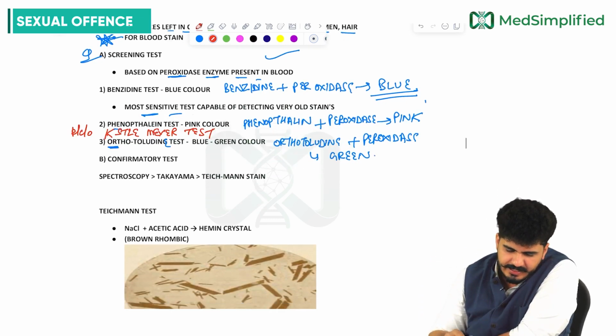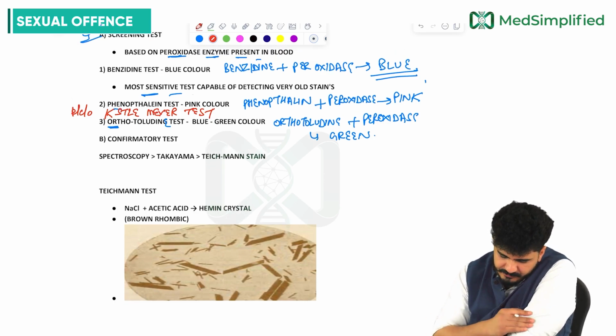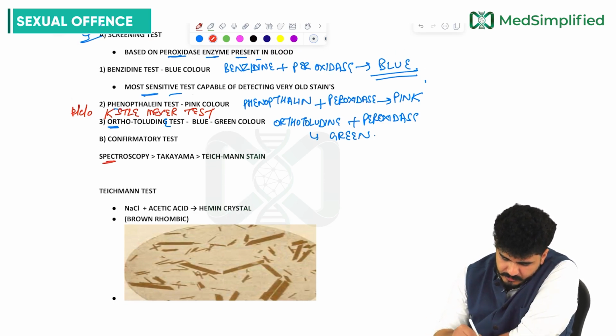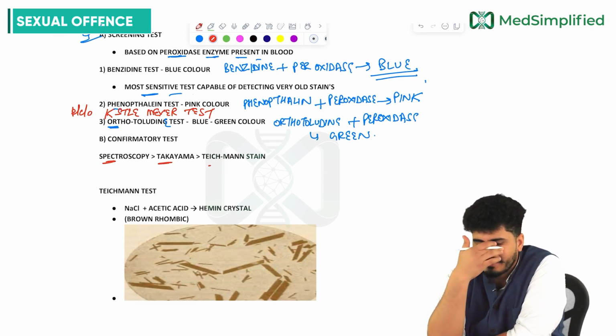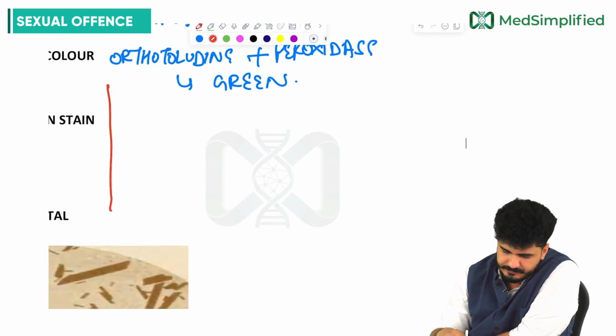Other than that, we are having the luminol test. Confirmatory tests we are having: in confirmatory tests, we are having spectroscopy, Takayama and Teichmann. Before that, there will be one more test if we would love to add it here, sir.